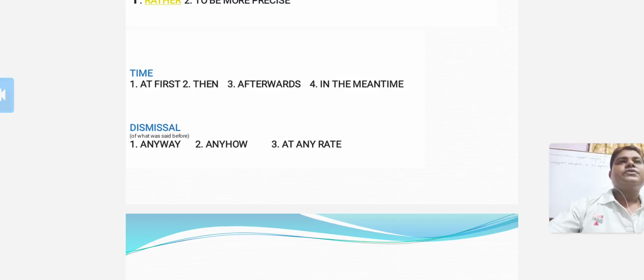For example, this child is short and fat. In contrast, her sister is tall and thin. Some people are extroverts. In contrast, some people are introverts. In these two sentences, we can see there is a comparison between two things. Yet is used to add something that is surprising after the first sentence mentioned before, such as it is a long-term business, yet it is more fun than other jobs.